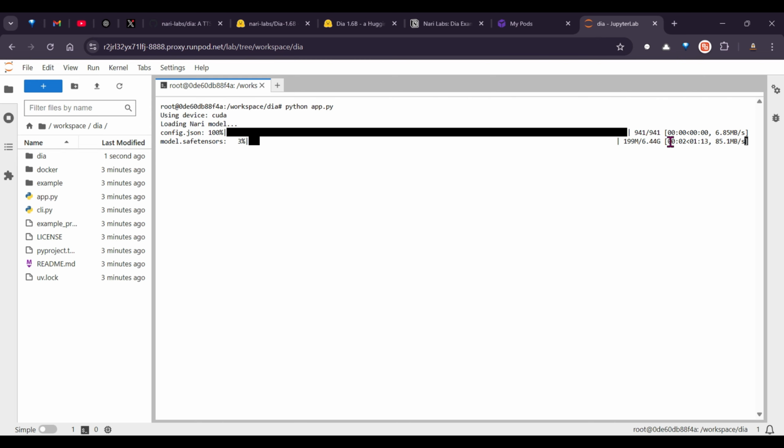And you can see this model is 6.44 GB, and this is going to download the model here. When we use RunPod, we can see the speed is pretty good, actually 85 Mbps. It's not really common for other GPU providers. I've worked with so many GPU providers, but RunPod was the first one I started with, and it's the one I came back to because the speed is pretty fast.